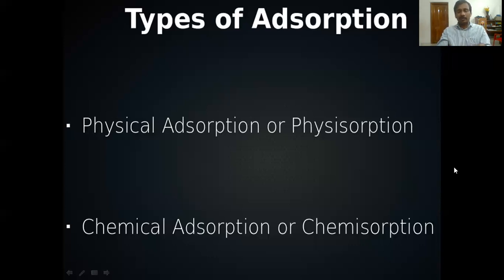And in the case of chemical adsorption, chemical bond formation is there, a reaction between the adsorbent and adsorbate. The adsorbate reacts with the adsorbent to form a chemical bond, that is a strong bond. Therefore, we can say chemical adsorption is not reversible, and it is highly specific. Only the molecules that can react with the adsorbent can undergo chemical adsorption or chemisorption. So it is highly specific in nature.